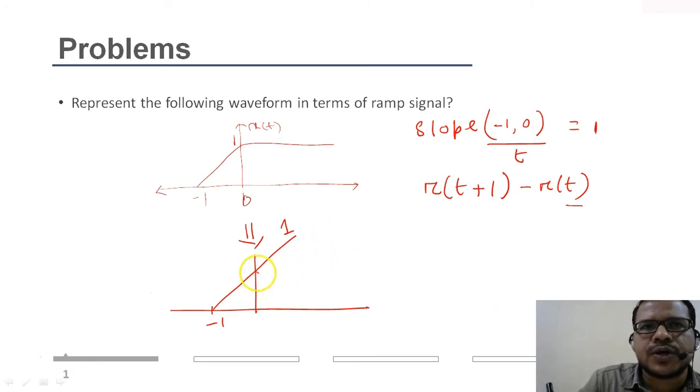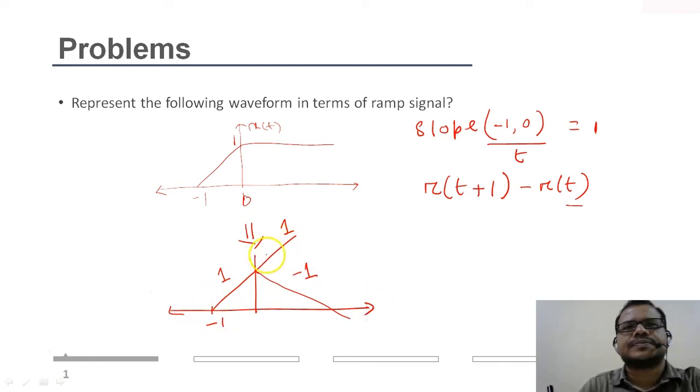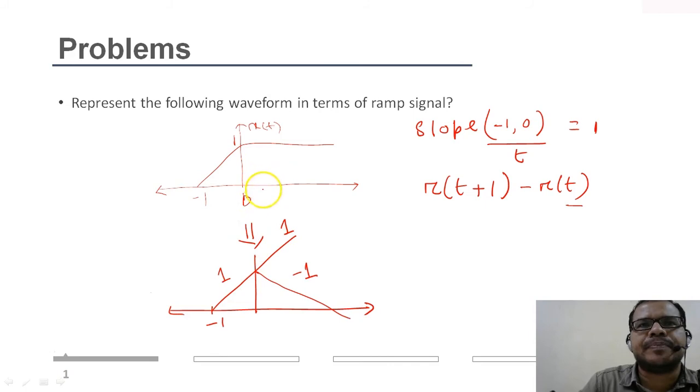So how does it look like? It will be something like this. This slope is 1, this slope is 1, and this slope is minus 1, right? So this is the ramp representation of the given x of t.